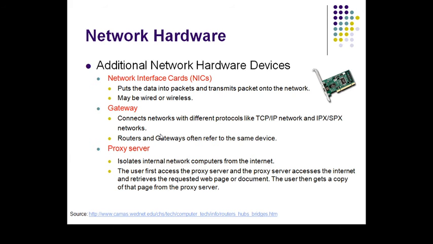Then additional networking hardware devices. First one is the network interface card. A network interface card puts the data into packets and transmits packets onto the network, maybe wired or wireless. That is the NIC, which will be present in your CPU. Then gateway connects networks with different protocols like TCP/IP network, IPX and SPX network. Router and gateway are often referred to as the same device.